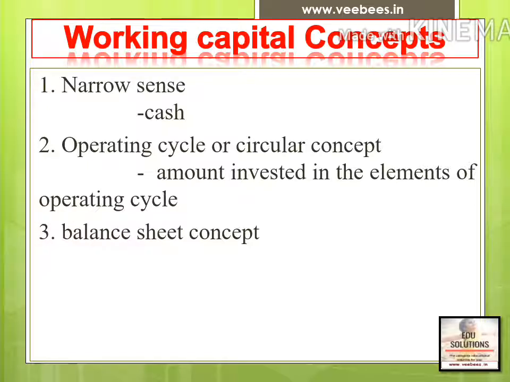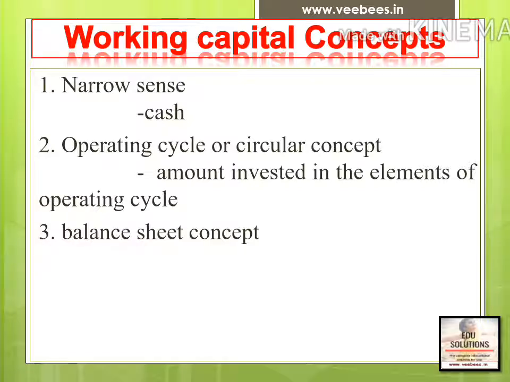In the operating cycle concept, working capital means the amount invested in the elements of operating cycle. We know there are different elements of operating cycle. Operating cycle means the cycle of converting cash into cash. That means cash, raw materials, work in progress, finished goods, sales, account receivable, again cash. This is a circle.